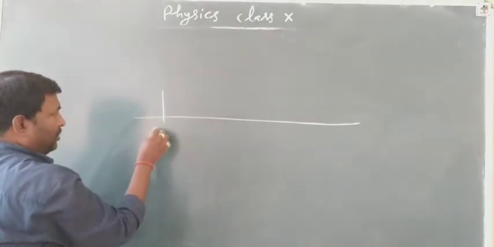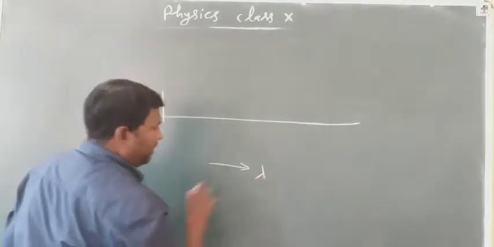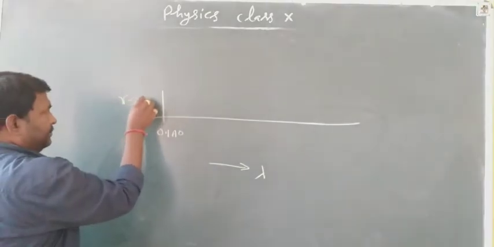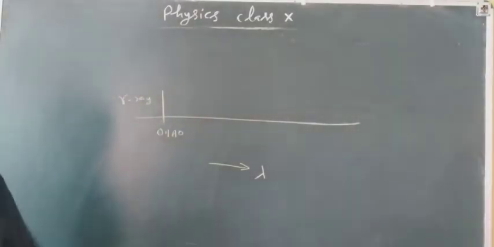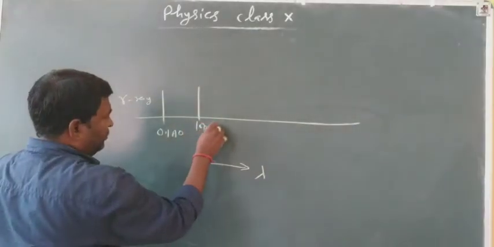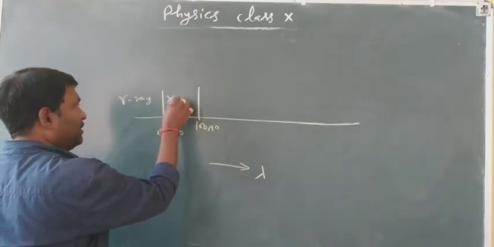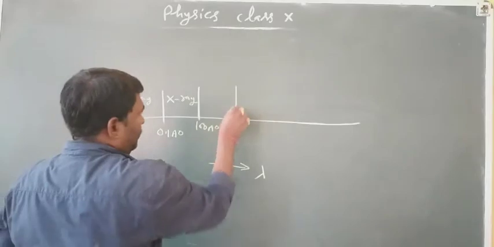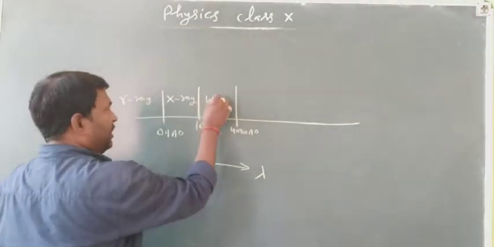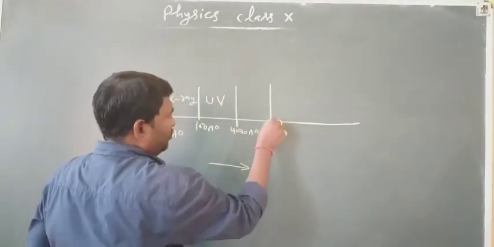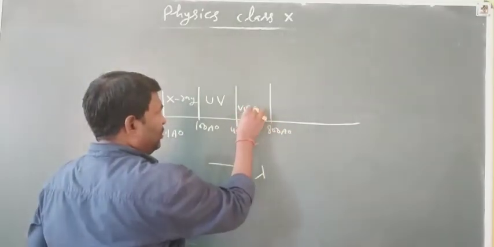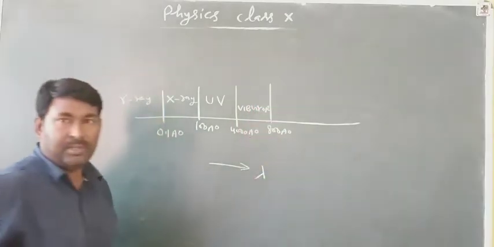In increasing order of wavelength: gamma rays have wavelength less than 0.1 angstrom; X-rays from 0.1 to 100 angstrom; ultraviolet from 100 to 4000 angstrom; and visible from 4000 to 8000 angstrom.